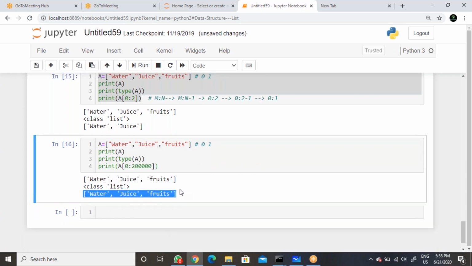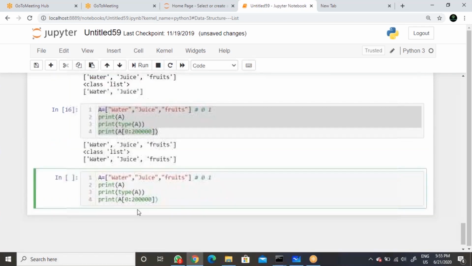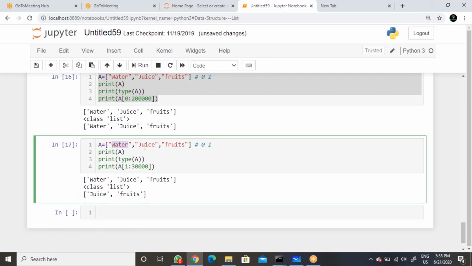So you can give from wherever you want. If you need from 1 to 30,000, then 0 is not coming, 1 is coming. The remaining elements only display, and it will not throw any error.